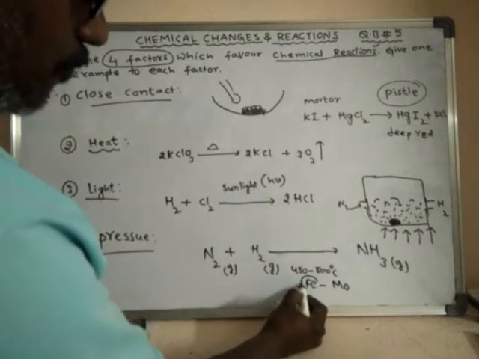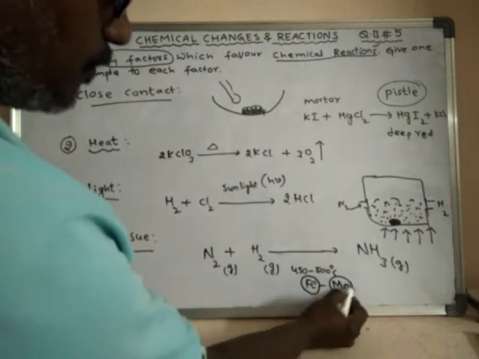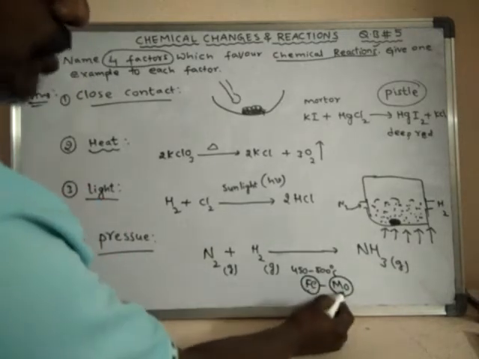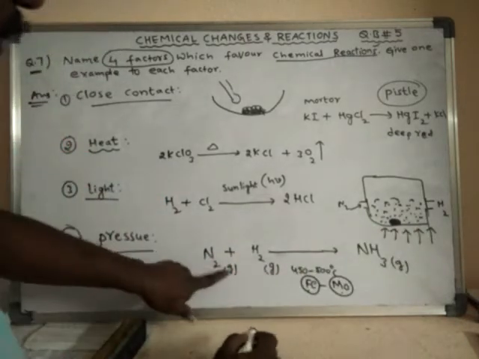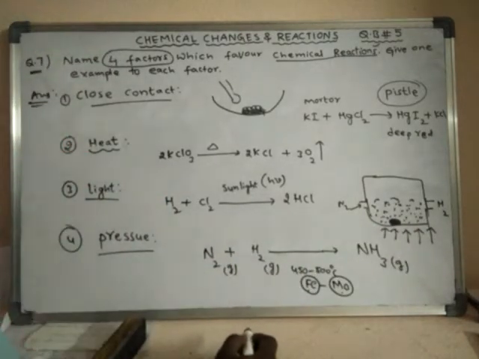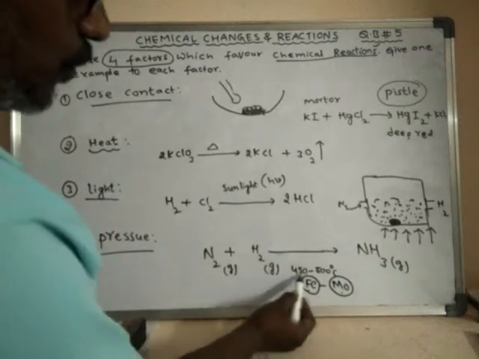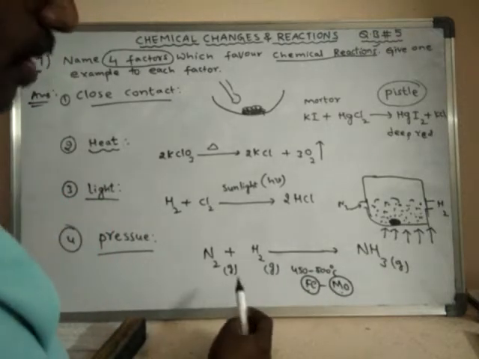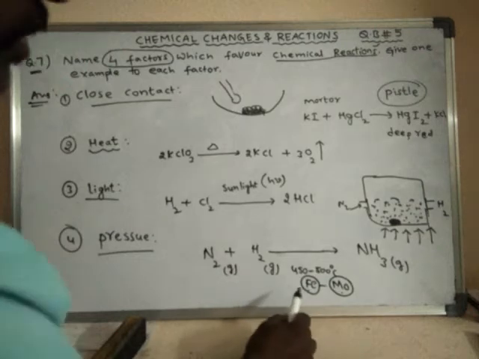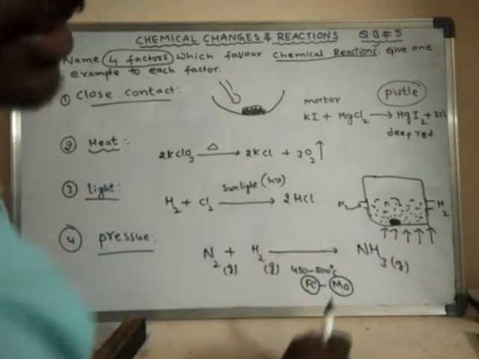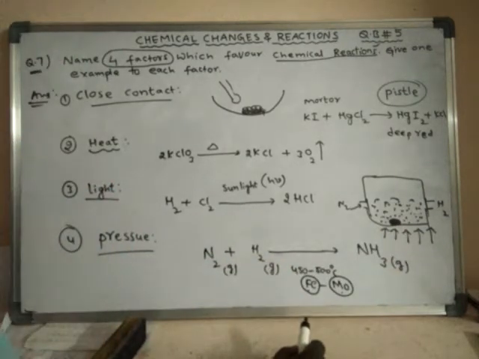So in the presence of these two substances only, this is the catalyst and this is the promoter, when the mixture of nitrogen and hydrogen is heated to 450 to 500 degrees centigrade, with iron as catalyst and molybdenum as promoter. So now what happens? This reaction will start, but it does not take place properly.